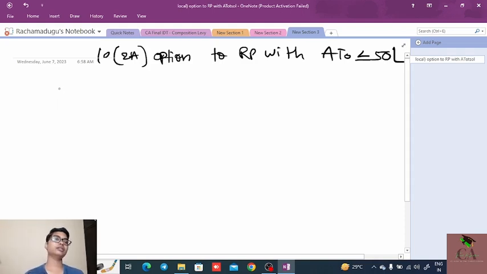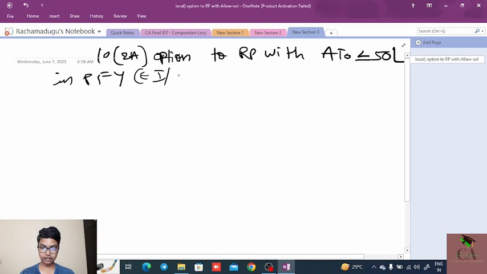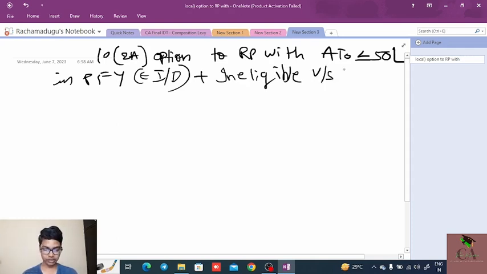Now, under section 10 subsection 2A, the cases where that 50 lakhs is applicable are to be discussed. 50 lakhs in previous financial year, excluding interest or discount, plus those who are ineligible under section 10 subsection 1 and 10 subsection 2.